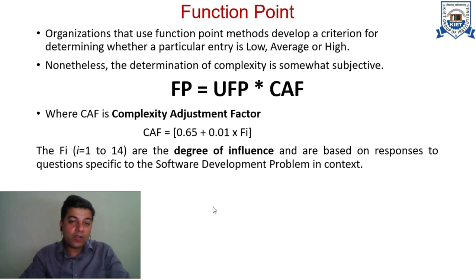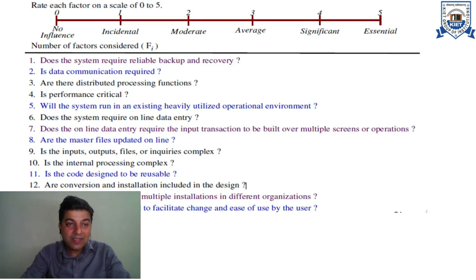So what are these 14 factors? It is very interesting to know these 14 factors are basically rated on a scale of 0 to 5. These factors are related to the requirements of the software that we are going to develop, for which we are calculating this function point matrix. So there are 14 questions which include the different types of requirements of software, like whether the software requires backup, recovery, data communication requirements, whether performance is critical or not, distributed processing functions, and many more, input output requirements.